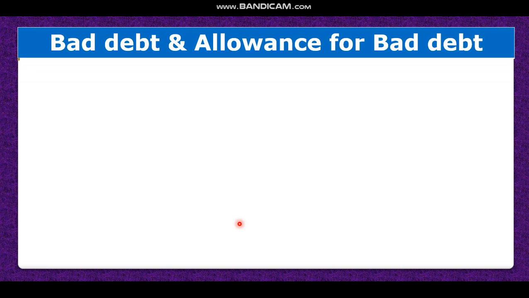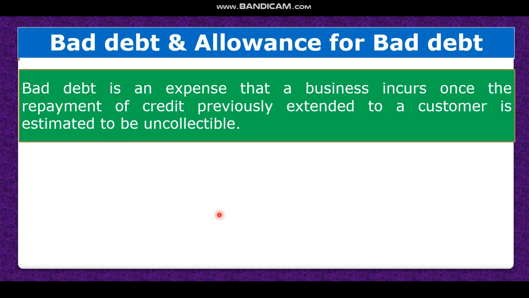Now, bad debt and allowance for bad debt. Dear student, from the account receivable, these two items may be created: bad debt and allowance for bad debt. What is bad debt? Bad debt is an expense that a business incurs once the repayment of credit previously extended to a customer is estimated to be uncollectible. That means, dear student, earlier I told that when I sold goods, this is account receivable, and out of that account receivable, if any amount is doubtful, that means we may not get the amount of money, that estimation of the uncollectible amount is known as bad debt.